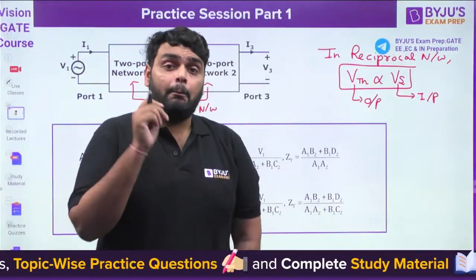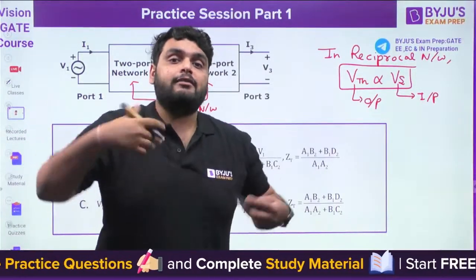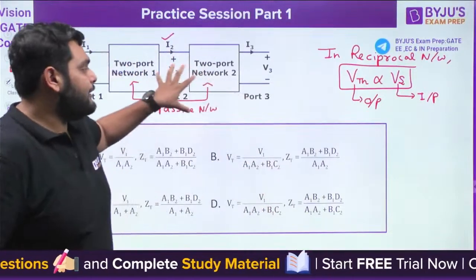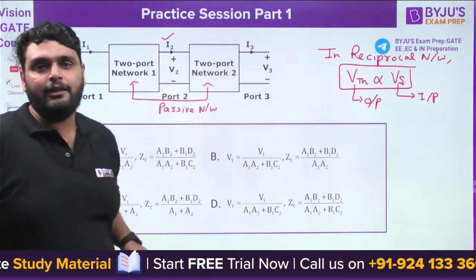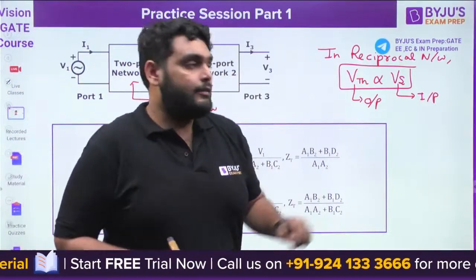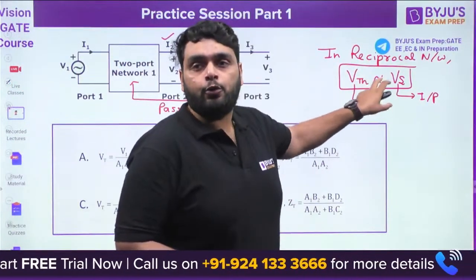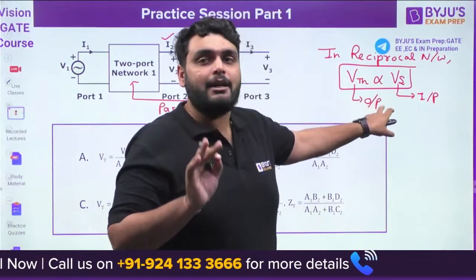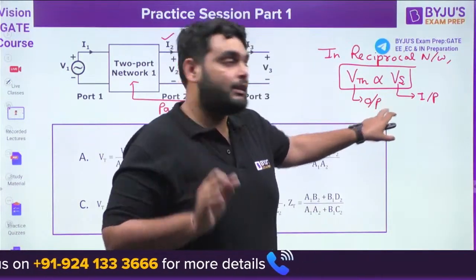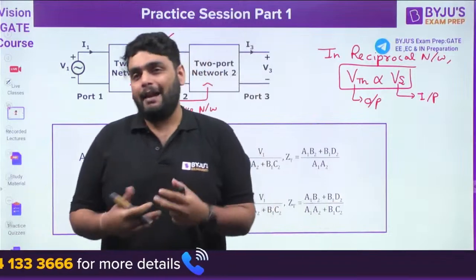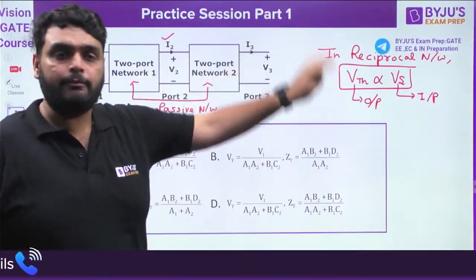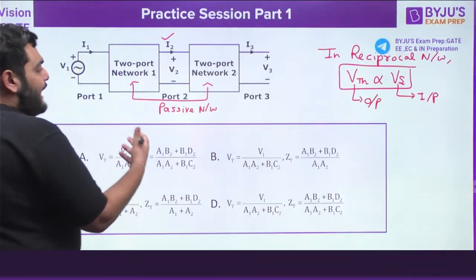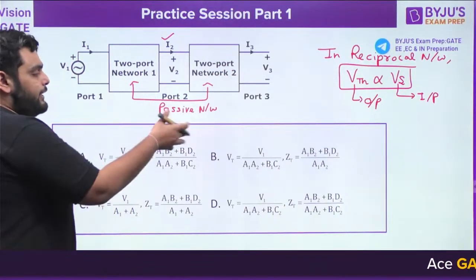Remember this. But if the network is not reciprocal, if they mention that this is an active network, which means it may be reciprocal, may not be reciprocal, then this relation will not hold true. Remember this point. This is the very first point to remember: for a reciprocal, passive network, this will be true. Any doubt here? Tell me.